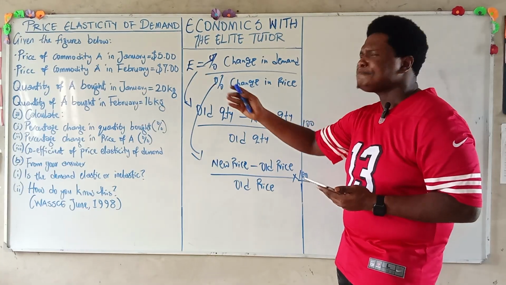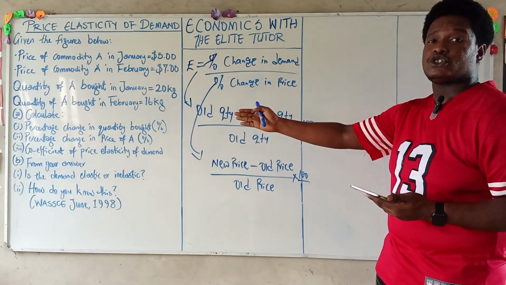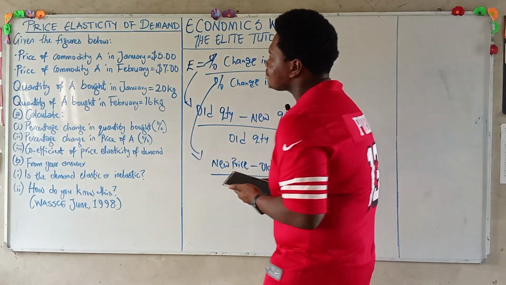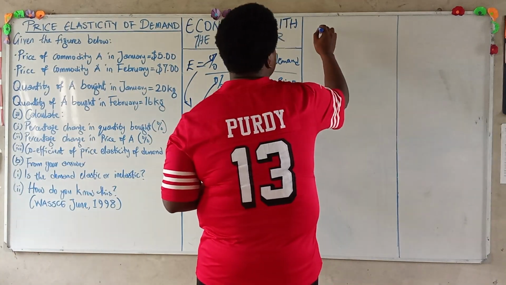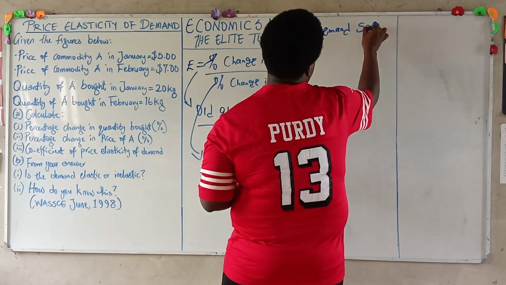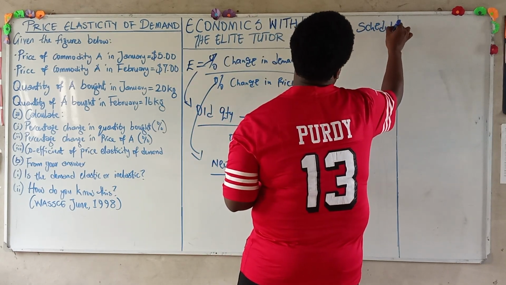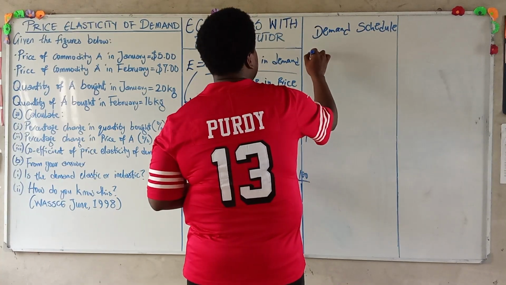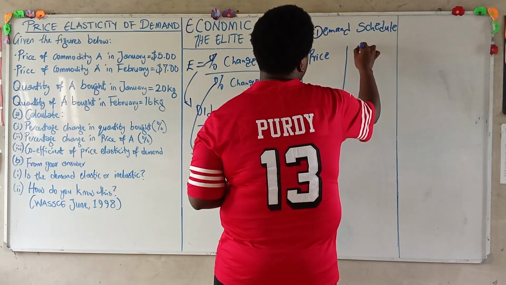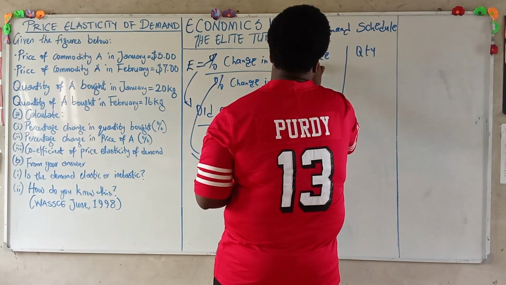So with this question, let's prepare a demand schedule. Yes, they didn't ask us to prepare one, but you might find a question like that. So we have our demand schedule. We have our price and we have our quantity.